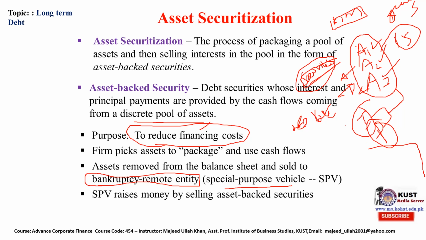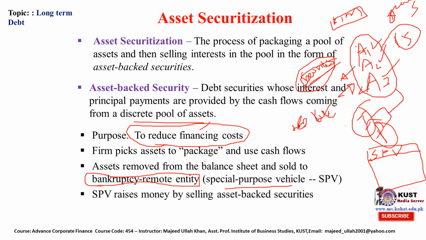There is another small firm that is specialized in these things, and the assets are basically spun off to this small firm, which is called a special purpose vehicle. This special purpose vehicle is responsible for operating these assets.